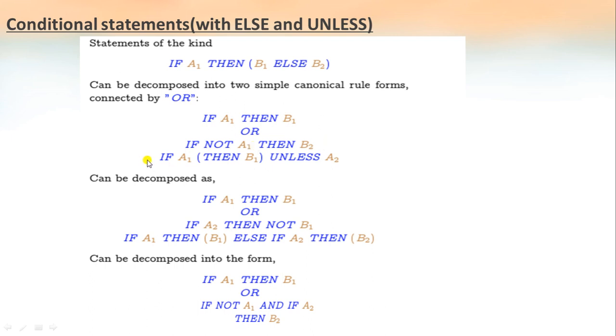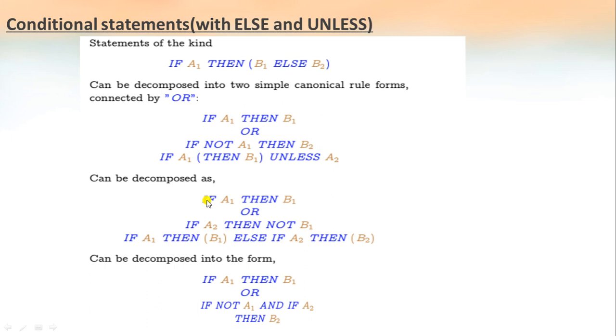Now consider the other statement: if A1, then B1, unless A2. Let us see how we can decompose it. First we can write if A1, then B1, or we can write if A2, then not B1. So if it is A2, we can say that it is not B1.